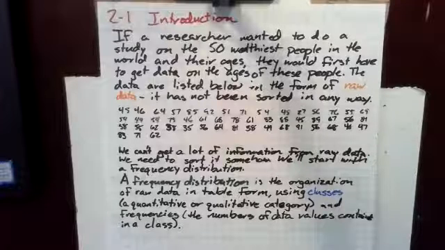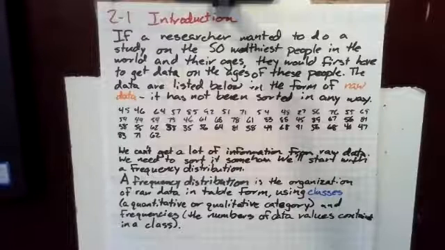The data are listed below in the form of raw data. It has not been sorted in any way. So here is all of that data in no particular order. There are 50 pieces of data here, ranging from 27 to, I think there's a couple in the 90s.